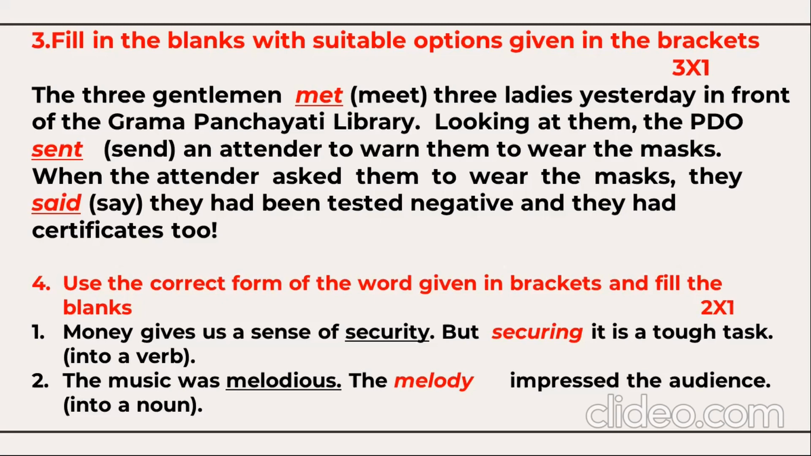Now, use the correct form of the word given in the brackets and fill the blanks. So here you cannot find brackets, but the word is underlined, security. By using the word security, you need to write a verb form. So securing. Money gives us a sense of security, but securing it is a tough task. So the verb form of the word security is securing.